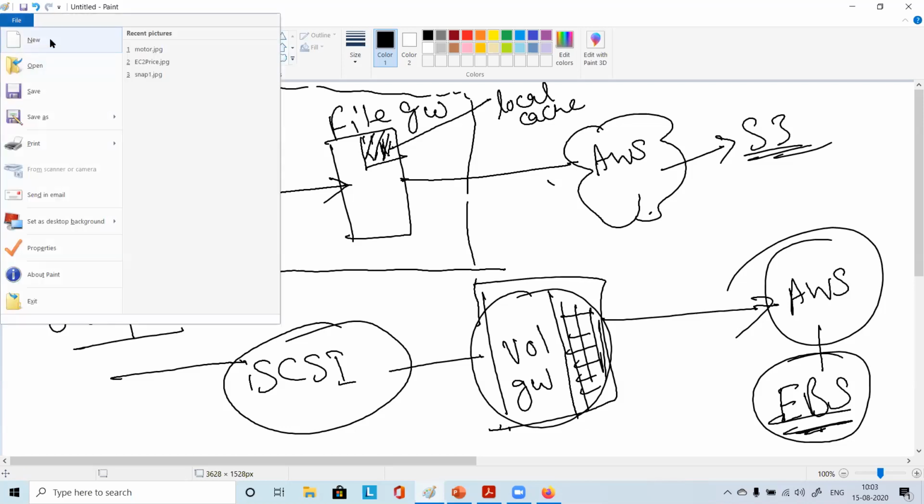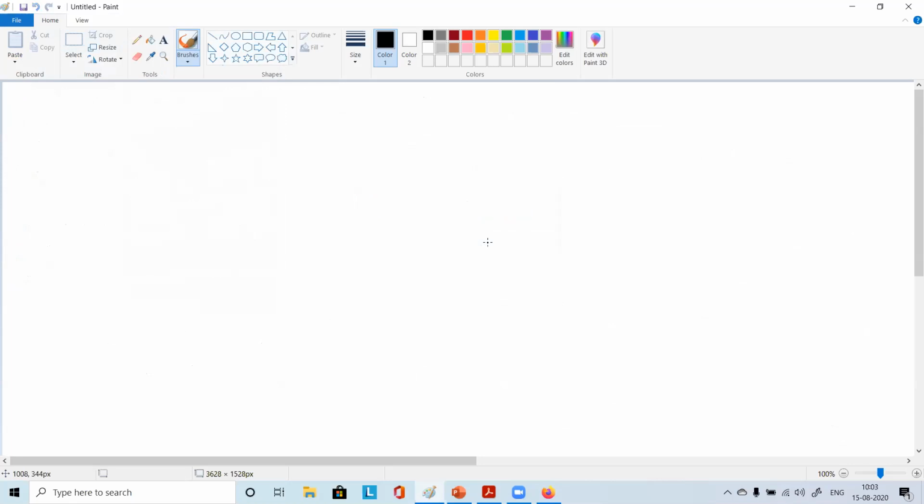This is important. Sometimes some questions are around this volume gateway. File gateway is simple for file sharing.